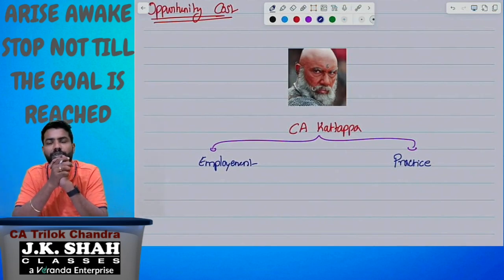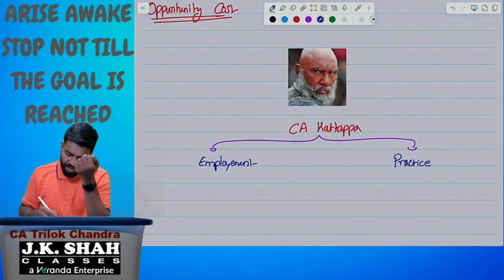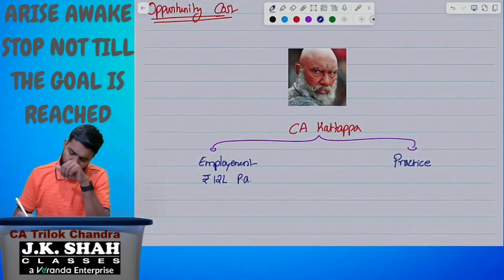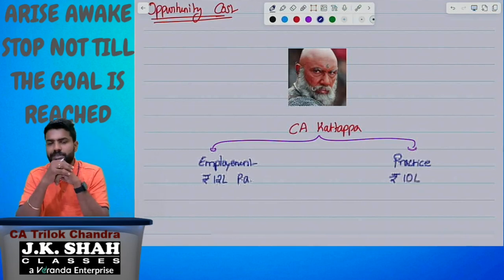One is employment, and the other is practice. He assessed himself and concluded that if he goes for employment, he can make 12 lakhs per annum being a fresher. That is a very good package. By entering into practice, he decided he can make 10 lakh rupees in the first year. Just an example I'm taking.